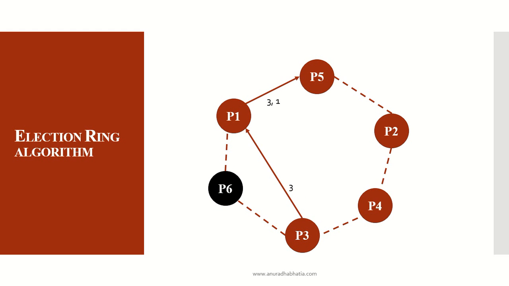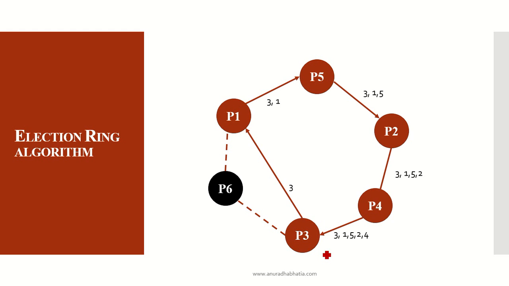From P1, it will go to P5, and you will see in the active list it has added itself: 3, 1. Now P5 sends it to P2. So we've added 3, 1 and 5 in the active list. P2 sends it to P4, so it has added itself. So it is 3, 1, 5 and 2. P4 adds itself to 3, 1, 5, 2 and 4.